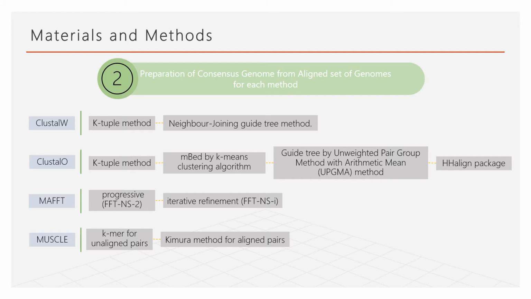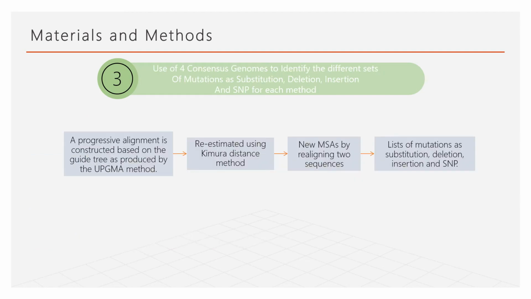In the MUSCLE technique, they use two distance measures, which are the k-mer for unaligned pairs and the Kimura method for aligned pairs of sequences. Then a draft MSA is produced using MUSCLE, which uses the k-mer method. After that, a progressive alignment is constructed based on the guide tree as produced by the UPGMA method.